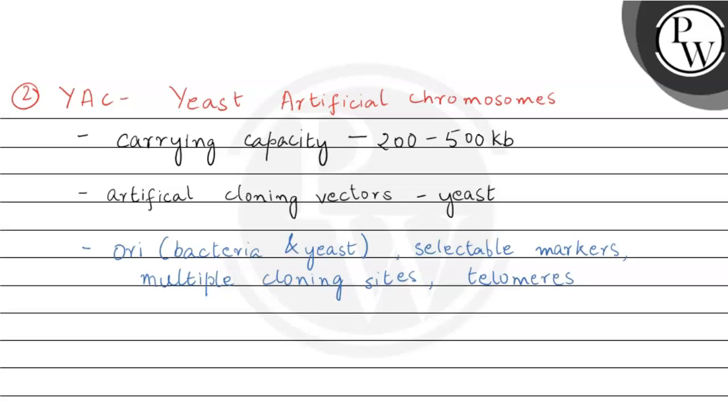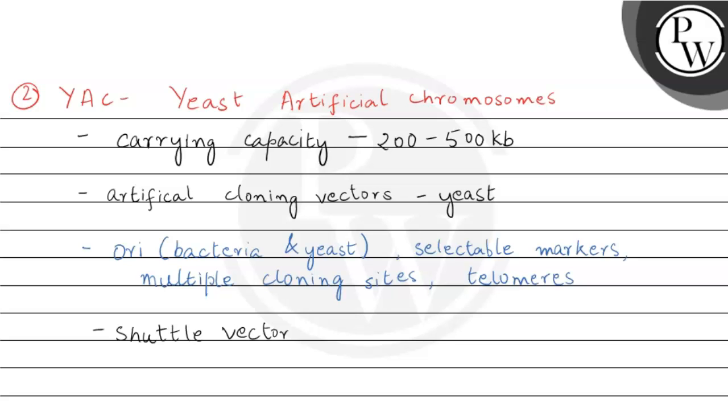So, therefore, telomeres are present in yeast artificial chromosome because yeast is a type of eukaryotic cell. Also, it is known as a shuttle vector, and therefore it has both the origin of replication for bacteria as well as yeast, because this yeast artificial chromosome can be used in both bacteria as well as yeast, and therefore it is known as the shuttle vector.